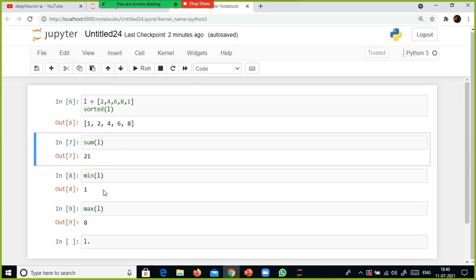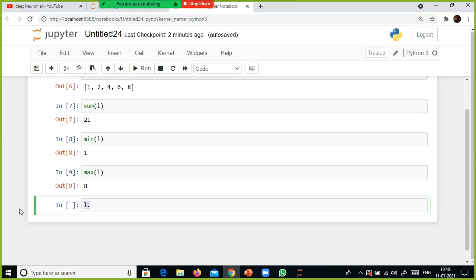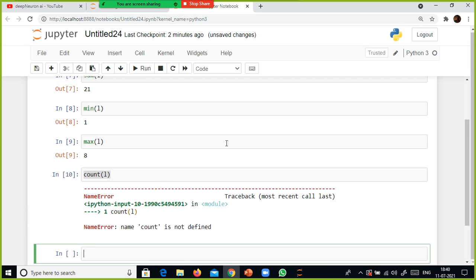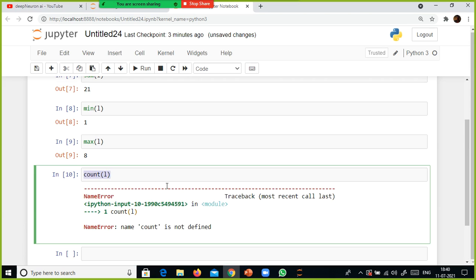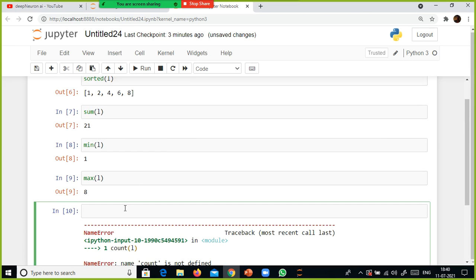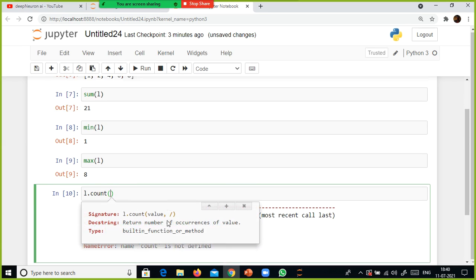And count gives us what? Did we try count here? Yeah, count we did not try. Count was asking for some argument, so count is not working yet. You can probably check what count is. If you don't know the syntax, keep the cursor inside the open and closed parenthesis and press tab.